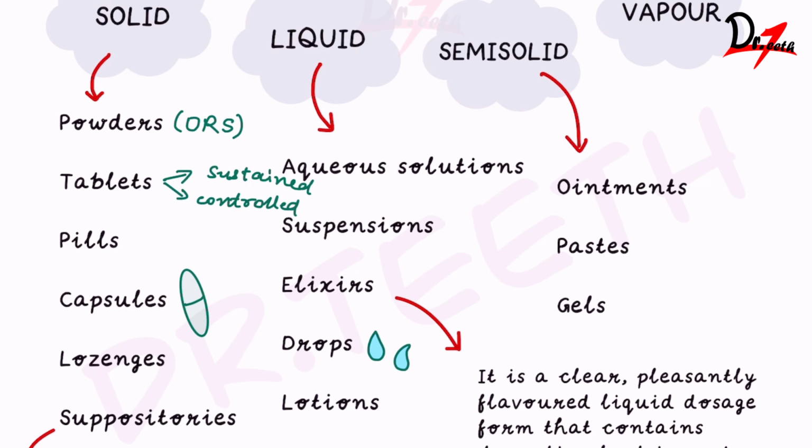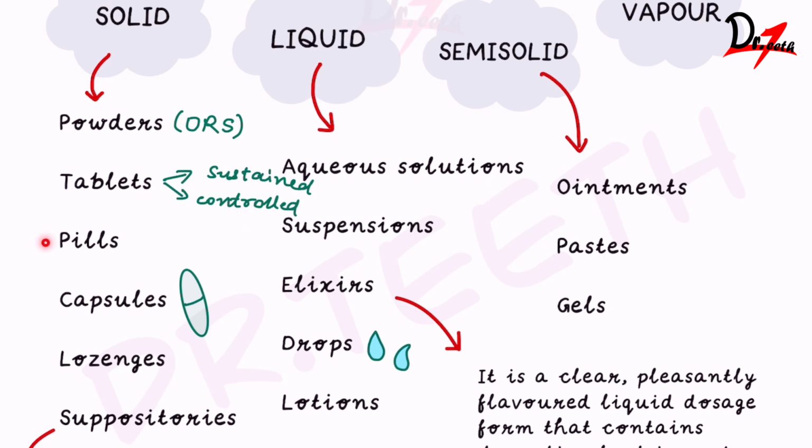So what are these? In the sustained release tablets, the drug particles have a coating on them. They are coated so that they dissolve at different rates. In the controlled release tablet, we have a semi-permeable membrane that will control the release of the drug.